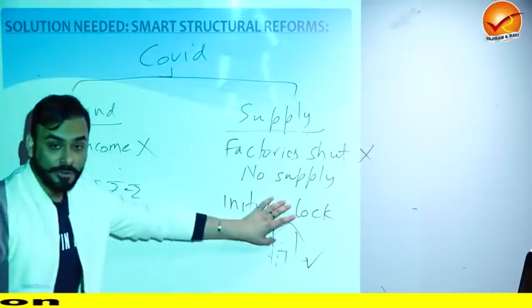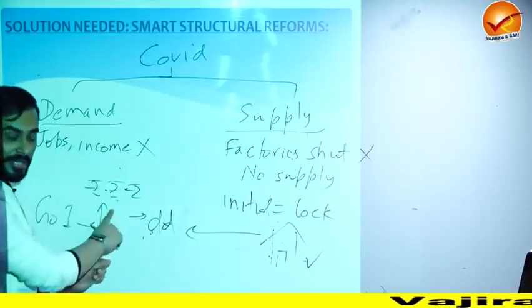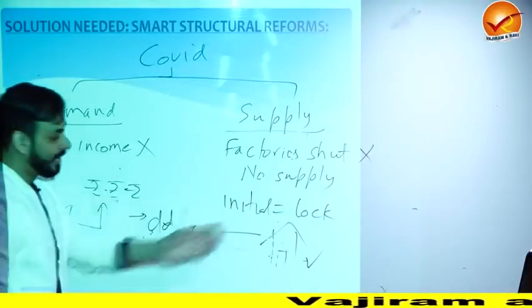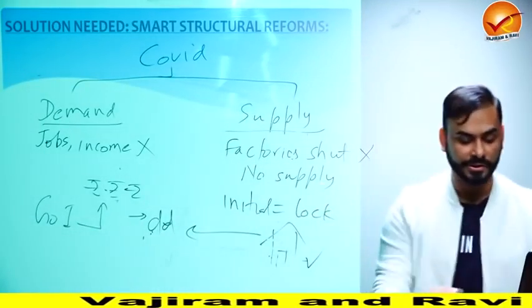So first you need to make your factories run, and then you need to take demand side measures so that people have money in their hand, and then your system would start to run. This is the smart solution.